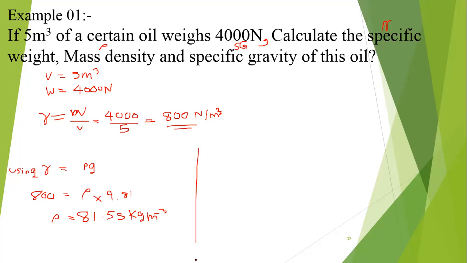Then what next? What you want to find? Sg. Sg is rho liquid divided by rho water. This is a liquid, no? Oil.